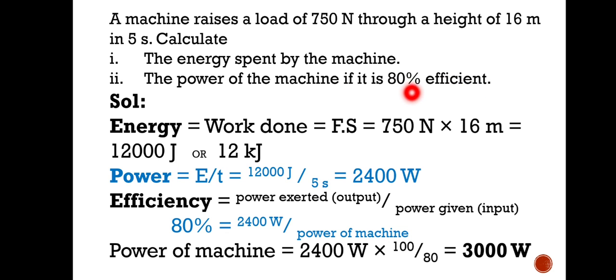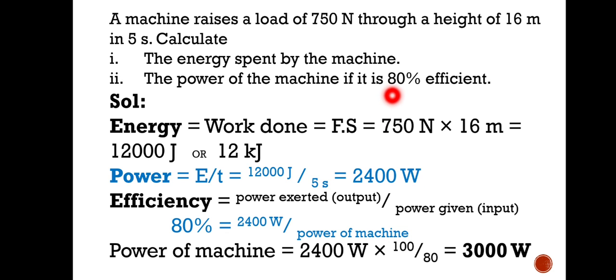For this efficiency we will do later. First we have to calculate the power developed by the machine. So power equals energy by time. Energy we have, this 12,000. Hope that all are understanding this. 12,000 divided by time, which is given here as 5 seconds. It is already given in the question. So 2400 watt, or we can write 2.4 kilowatt. So 2400 watt is the power developed by the machine, correct?